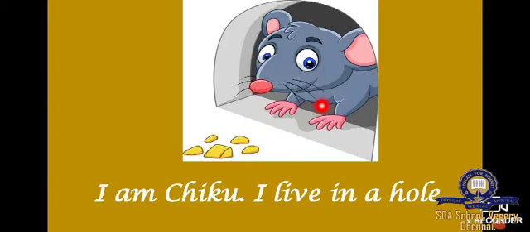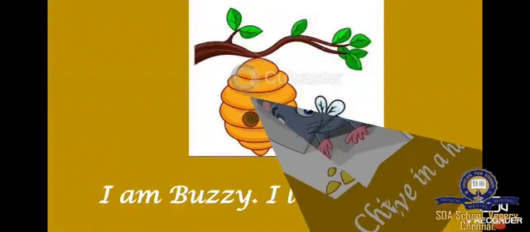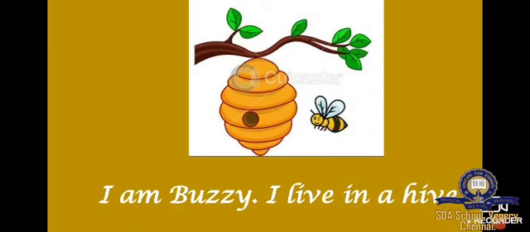What is this? Rat. Very good. You are telling correctly. What's the name of the rat? Shall we see? I am Chikku. C-H-I-K-U. Chikku. I live in a hole. H-O-L-E, hole. What's the name of this rat? Chikku. Where does it live? It lives in a hole. These animals also live on land. Look at the next one.